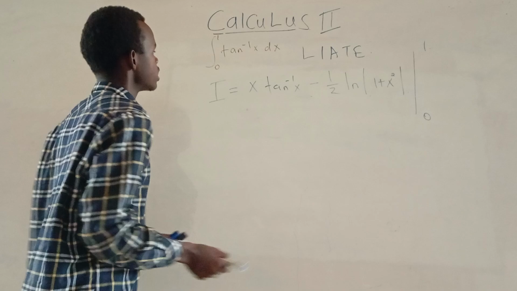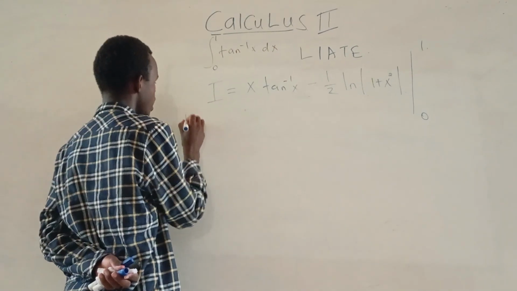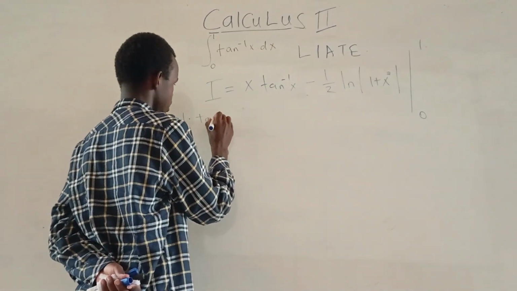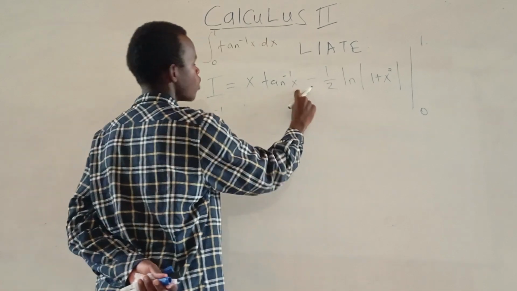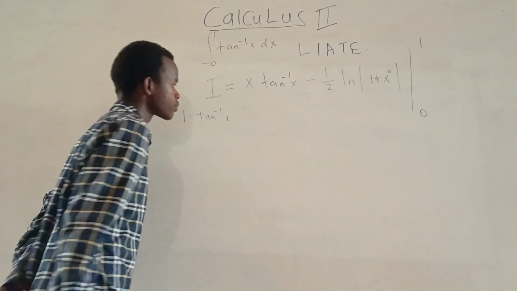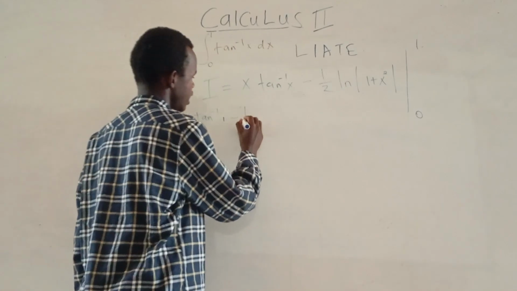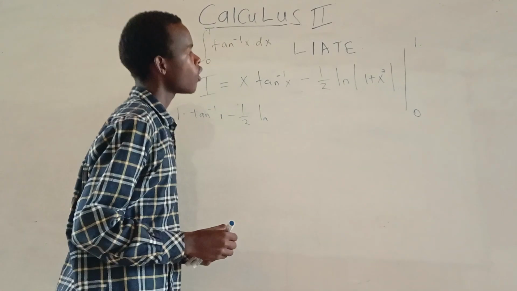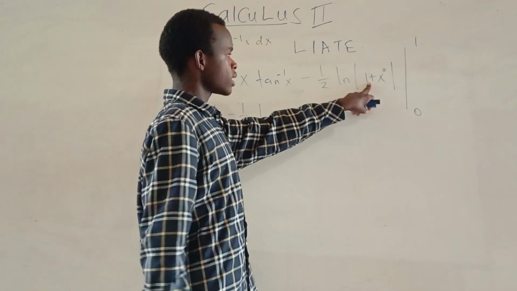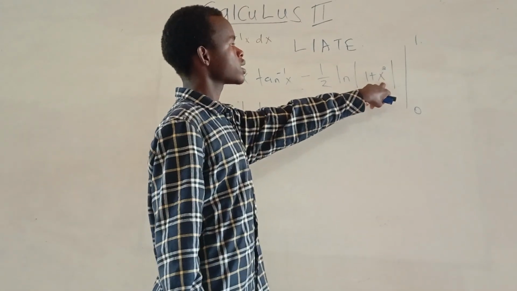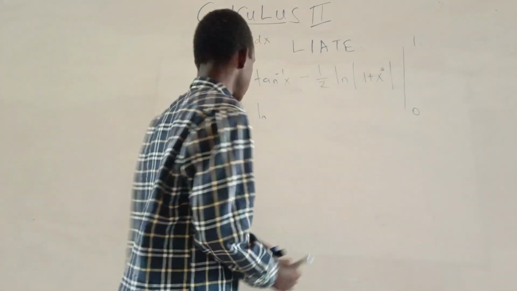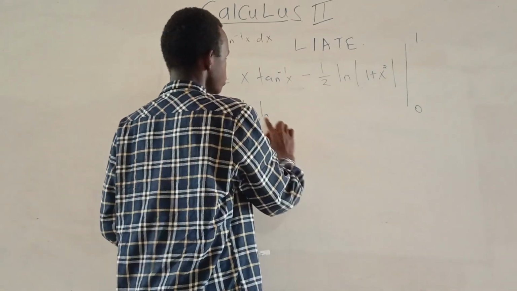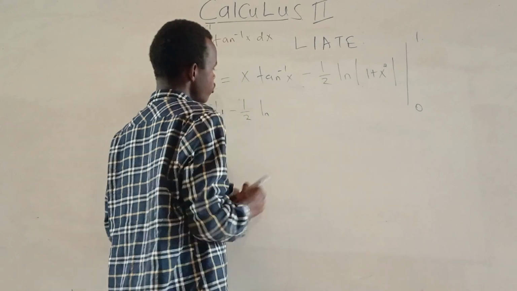So substituting x to be 1, it will be 1 multiplied by tan inverse of 1, minus a half multiplied by ln of 1 plus 1 squared. Oh, sorry, it will be x squared is 1, plus 1, 2, so it will be multiplied by ln of 2.